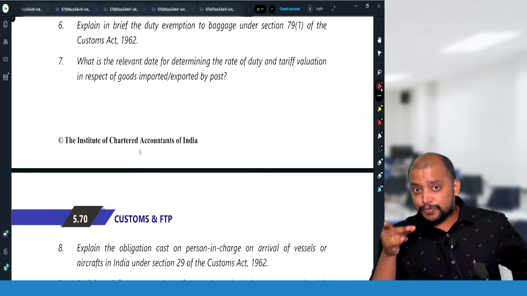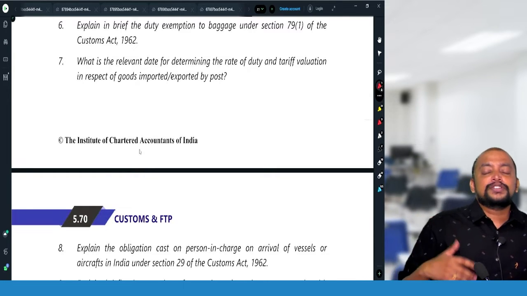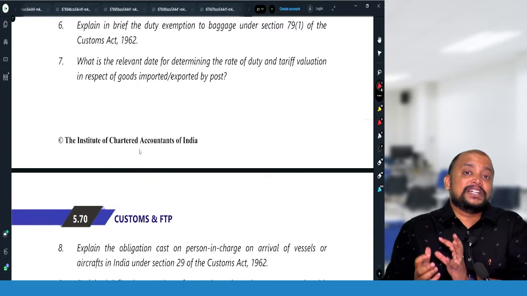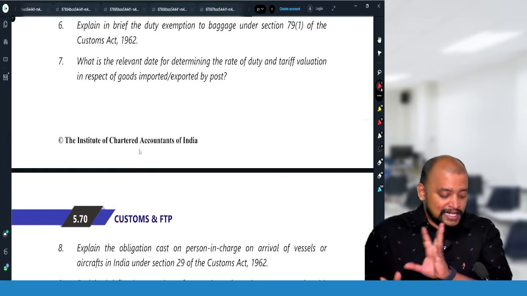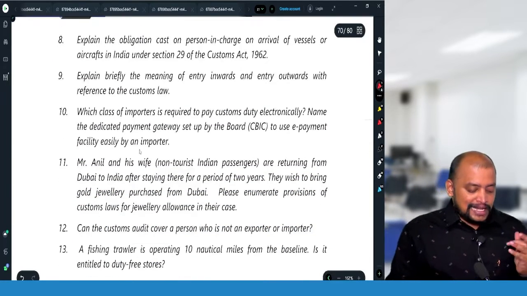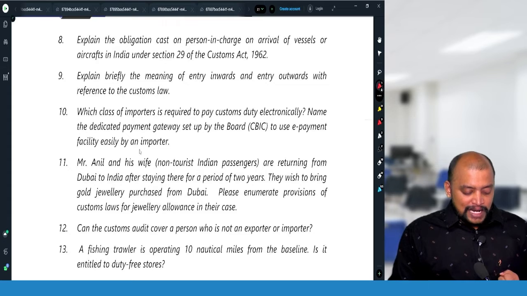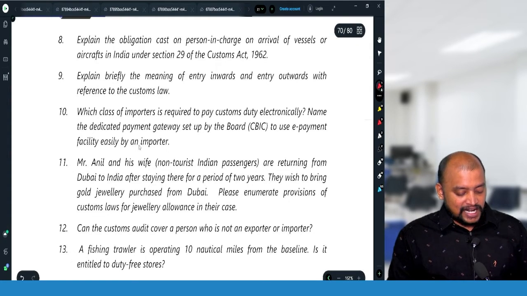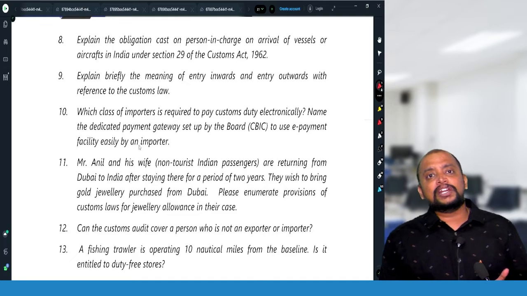But in case of export by post, we need to take the date on which the exporter hands over or delivers the parcel to the postal authorities. That date should be taken, okay. Then question number 8, explain the obligation cast on the person in charge on arrival of vessel or aircraft in India under Section 29 of the Customs Act.